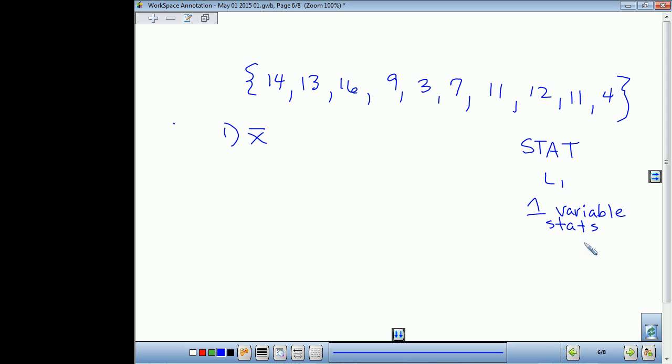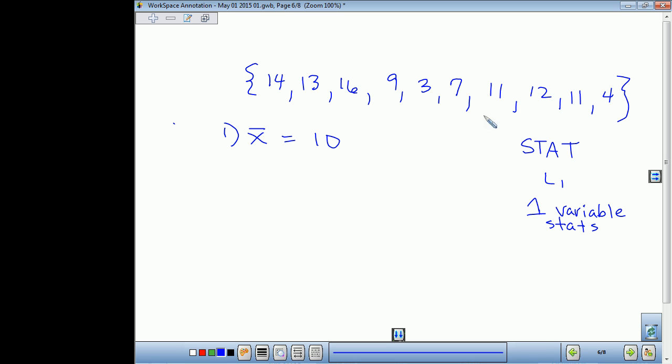Yes, sir. 10. You got it. He's fast. So you click one variable stat. I got it too. Cool. 10. Awesome. Wait, what do you mean by one variable stat? You're calculating the one variable statistics for L1. I got 9. Wait. That's not right.